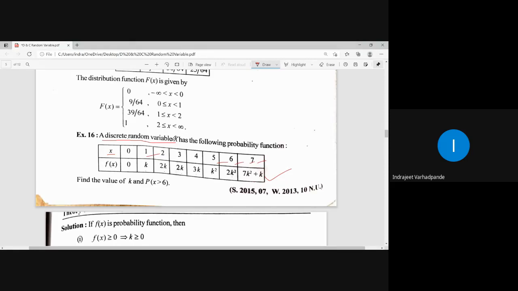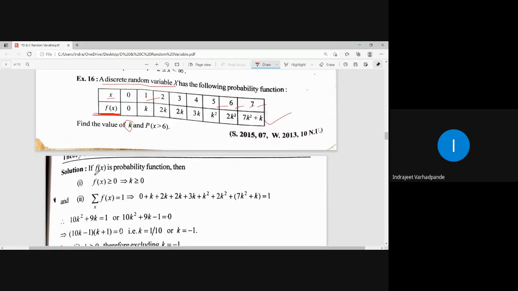So here I have to find the value of k. What is this k? K is nothing but a value in the probability. And what is the condition on f of x in this mass function? The summation of f of x over x is 1. I will be using that condition.